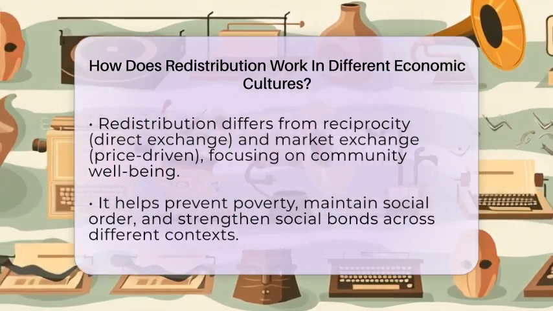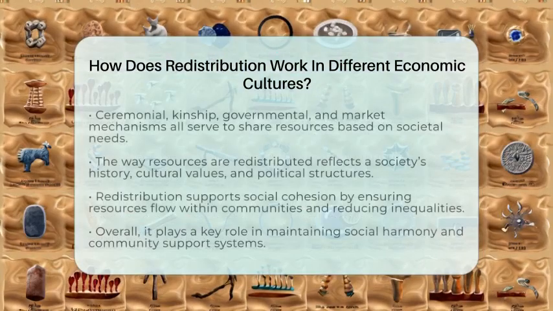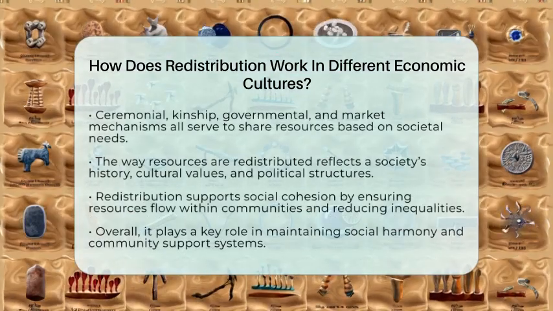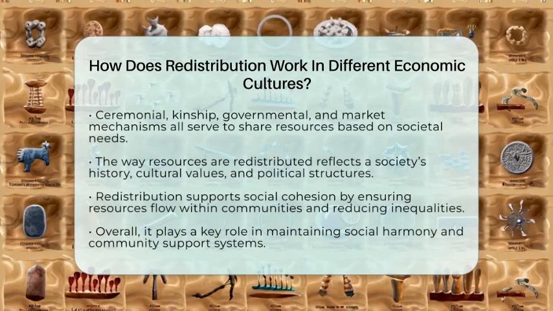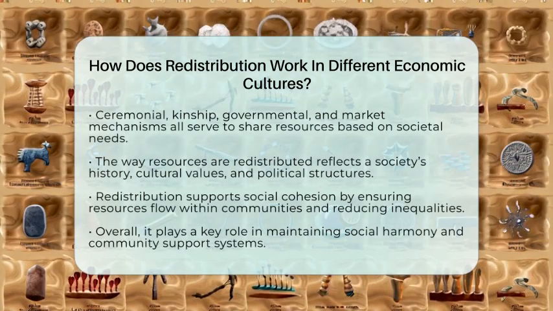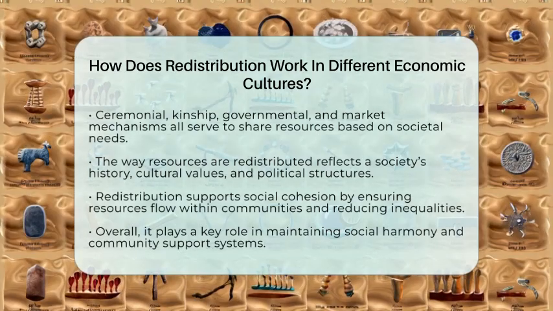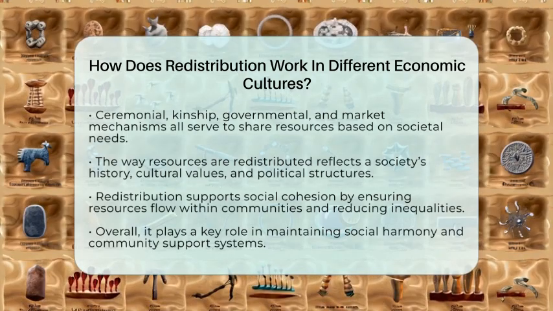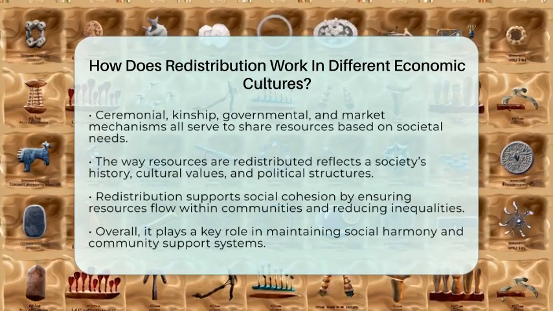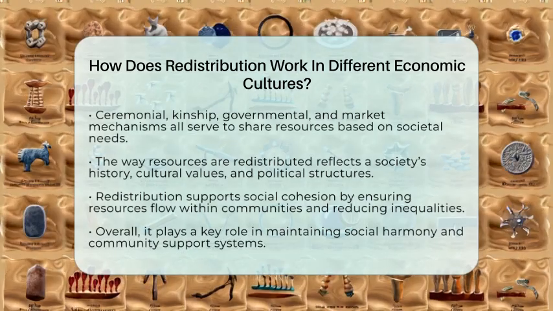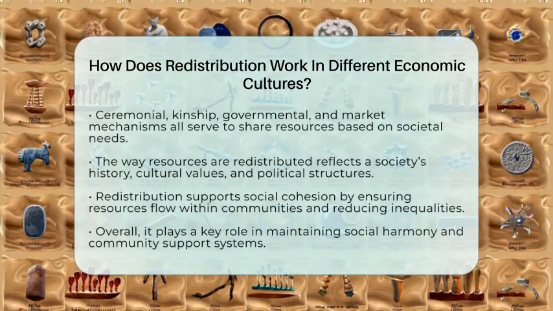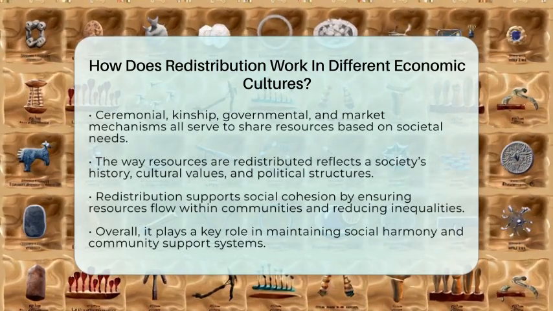Redistribution is different from other types of economic exchange like reciprocity, where goods are exchanged directly between individuals, or market exchange, which is impersonal and driven by prices. Redistribution focuses on the community or society as a whole, aiming to support collective well-being. It helps prevent poverty, maintains social order, and reinforces social bonds, whether through ceremonies, kinship networks, government programs, or a mix of these. In everyday life, redistribution keeps resources flowing within communities, helping to reduce inequalities and strengthen social ties.